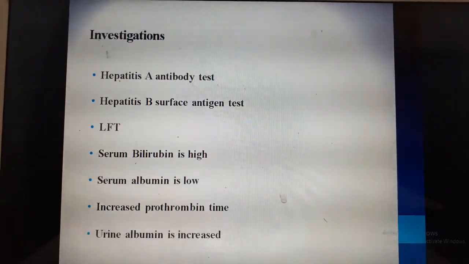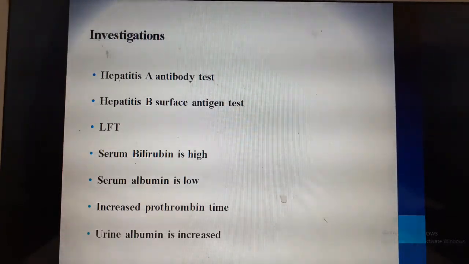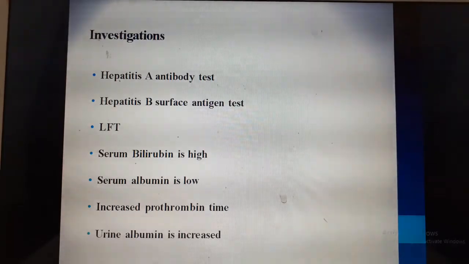Increased prothrombin time because vitamin K is mainly produced here. All the clotting factors, calcium, and all these are also being produced here. Prothrombin, fibrin. Therefore, this also will be increased. Urine albumin also will be increased.